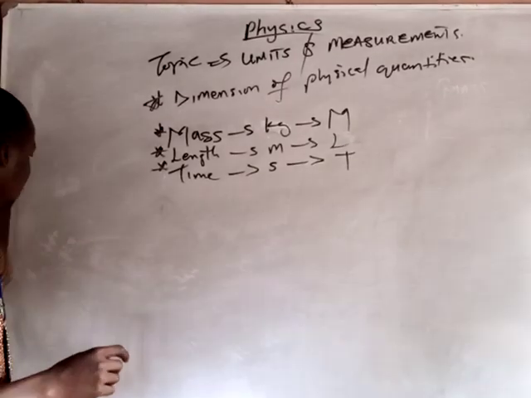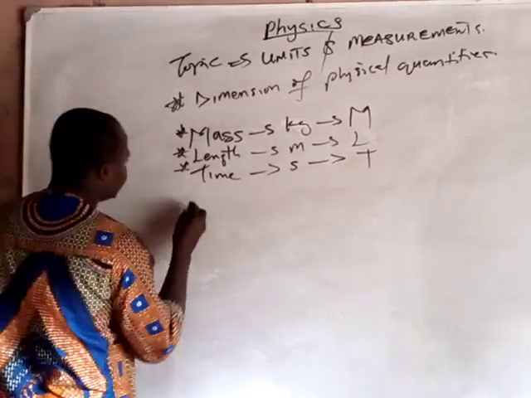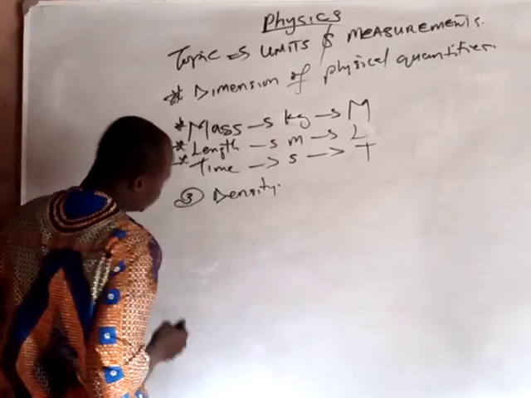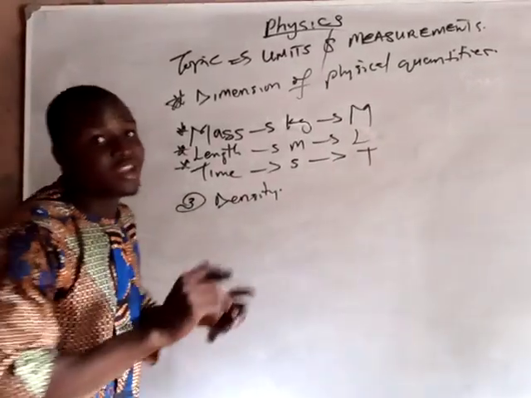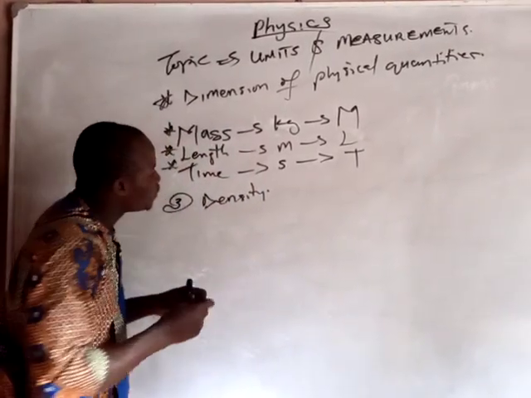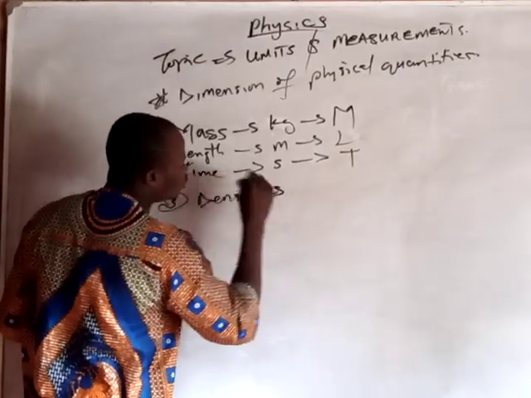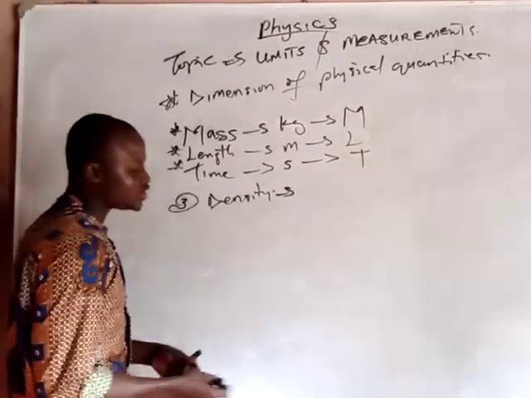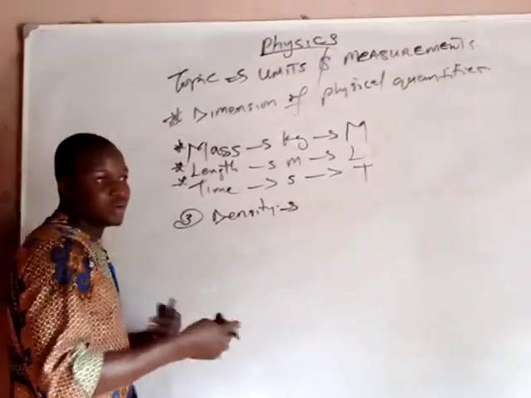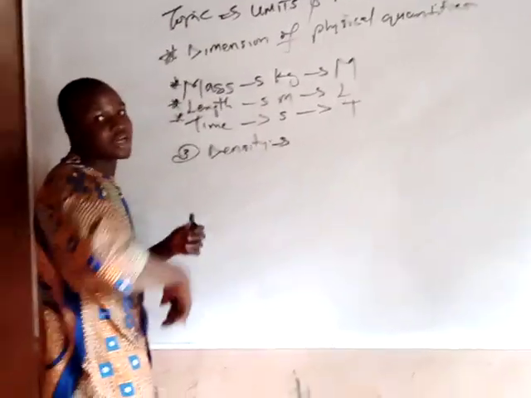We discussed it last video. Now, number 3, density. I told you that if you want to know the dimension of any quantity, first know their formula. From the formula, you know their unit. And if you can know their unit without wasting time, just put in the unit and move on.